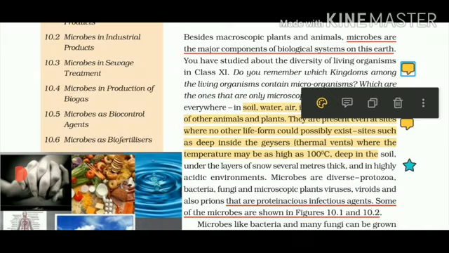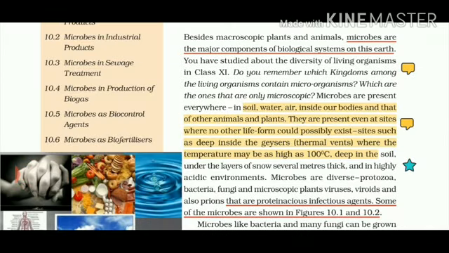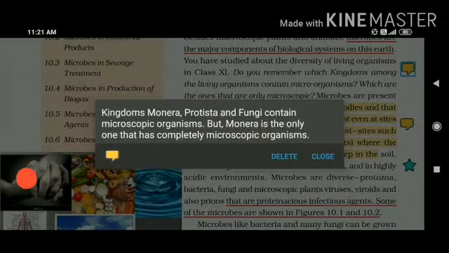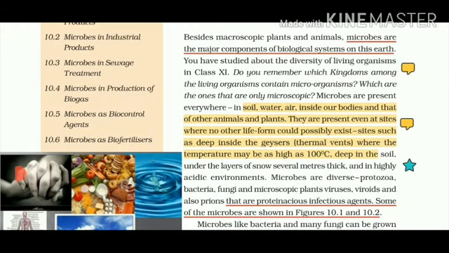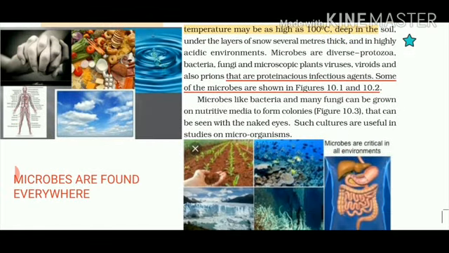Now they have asked one more question. Which are the ones that are only microscopic? If we talk about kingdom Monera, all the different kinds of bacteria, the answer is Monera is the only one that has completely microscopic organisms, because there are several protozoans which can be seen with the naked eye also. They are present everywhere: in our hands, food, water, inside our body, in the sky, soil, in oceans. We can say they are found everywhere.